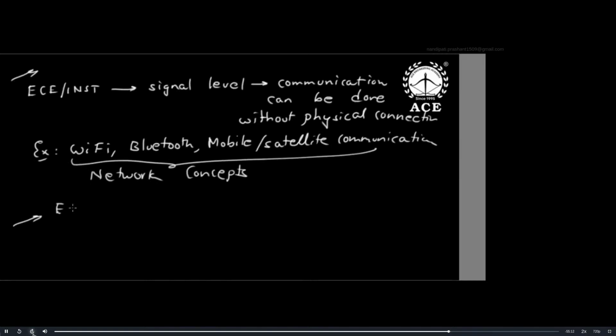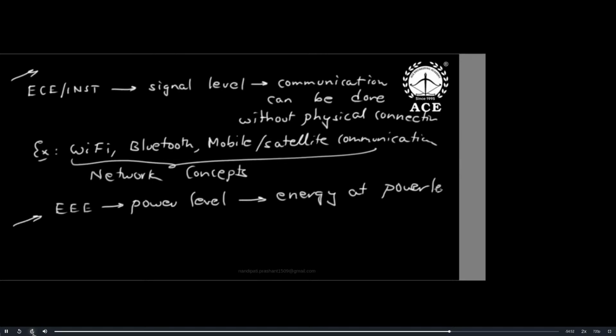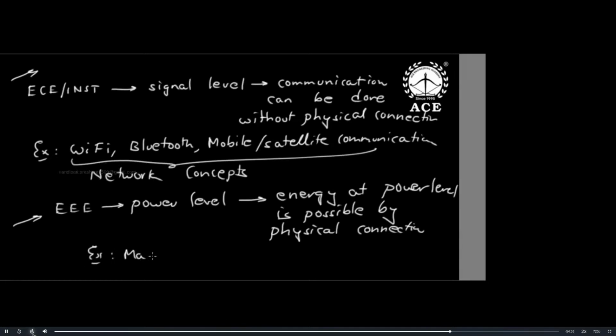Now, EEE students at power level, physical connection is mandatory, otherwise efficiency is poor. They are not transmitting signals. They need to transfer energy at power level, which is possible by physical connection only. Example, their machines, power systems, all wires. That is why they learn more circuit concepts, closed path concepts.